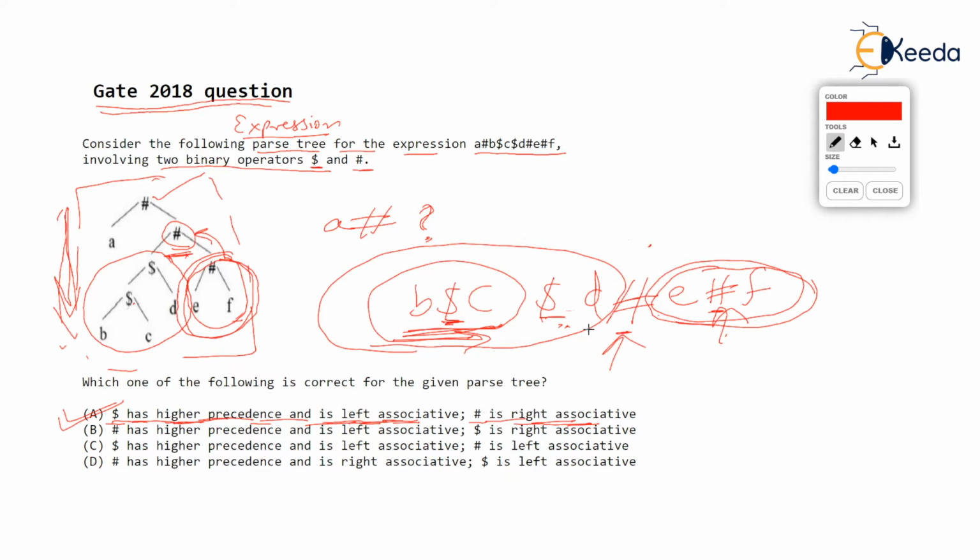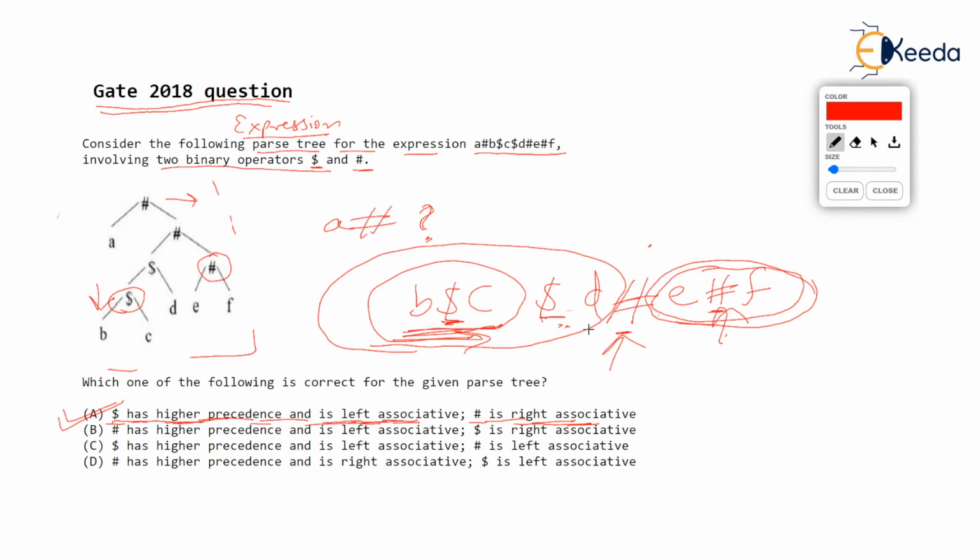Don't worry, you are going to get such topics in compiler construction. But how I tell my students, just in 2 minutes again, if you are given an expression tree and you are asked who has highest priority, then just check which operator is deeper. Which operator out of the two is deeper? You can see dollar is at lower level than hash.